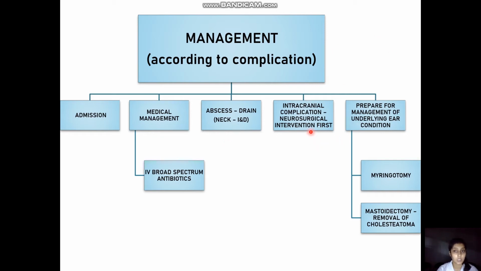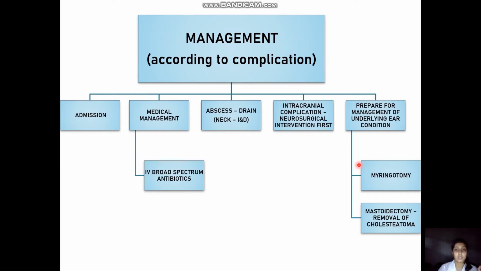In case of the intracranial complication, I already told you neurosurgical intervention is the first and foremost. All these go concurrently, and then whenever the neurosurgical lesion or the complicated foci is resolved, then we prepare the patient for the management of the underlying ear condition, because that is the reason for the complicated foci.